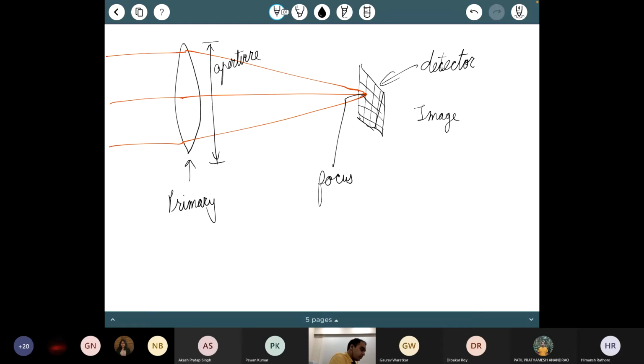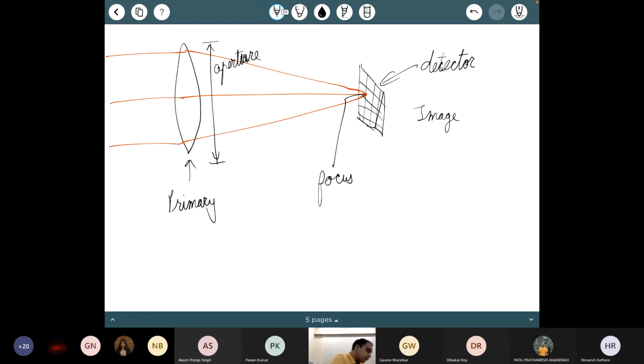Okay, so aperture refers to the diameter of the primary. Now with lenses, there are a bunch of issues though. First is that both the surfaces of my lens actually matter, so I have to have two good quality optical surfaces. The second thing is that in a lens, I actually get what is called chromatic aberration.